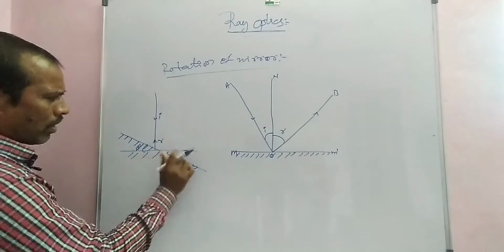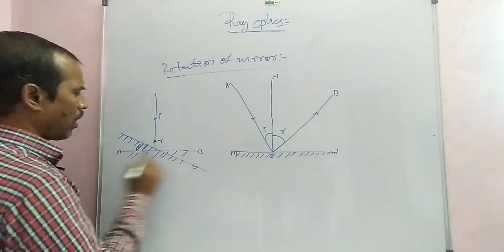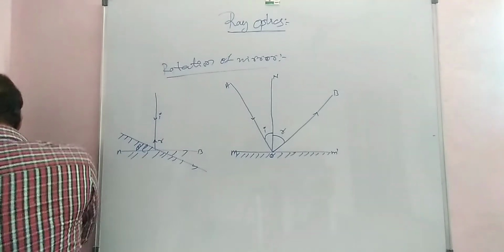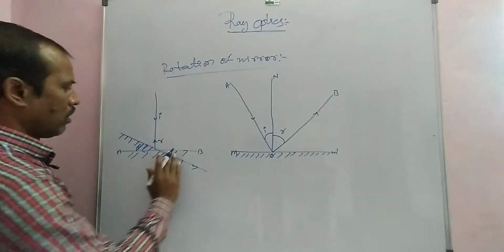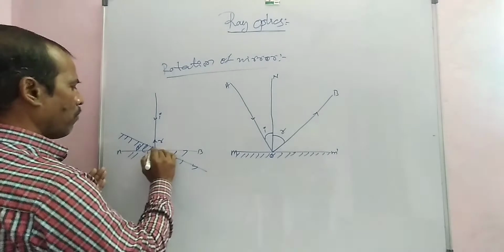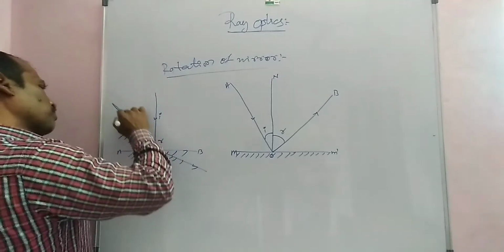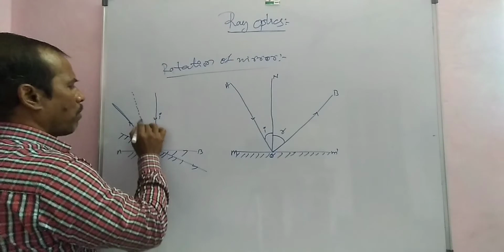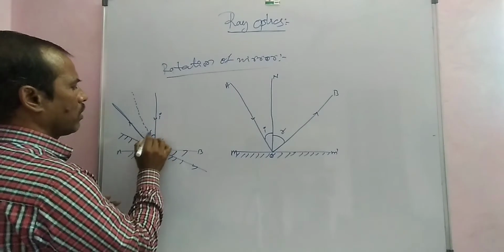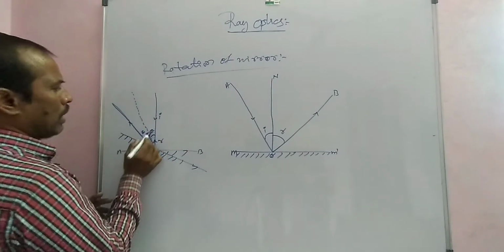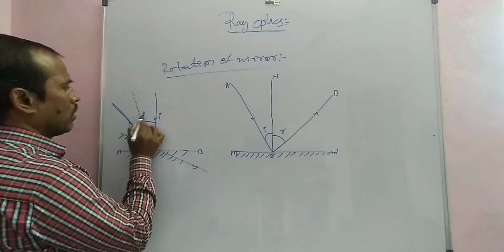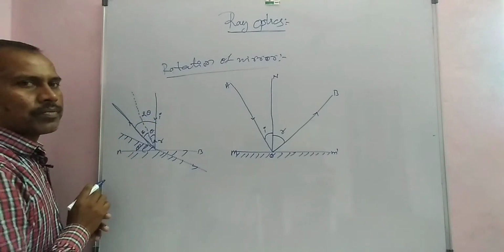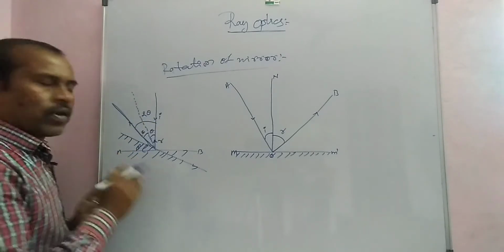After the mirror rotates by theta, the reflected ray is here. Draw the normal at the point of incidence. This is the angle theta. So the reflected ray turns by 2 theta after rotation of the mirror.